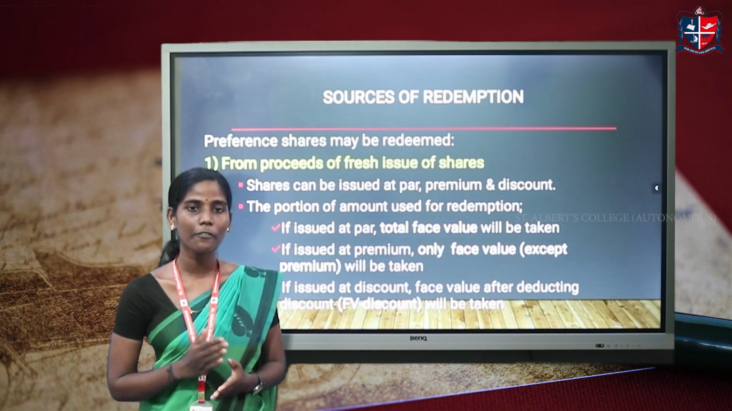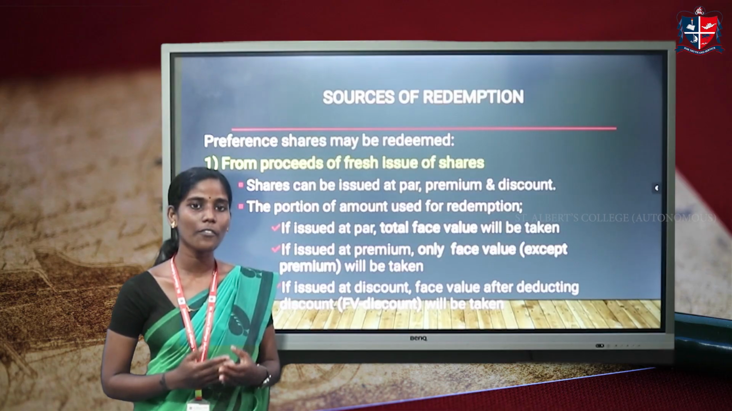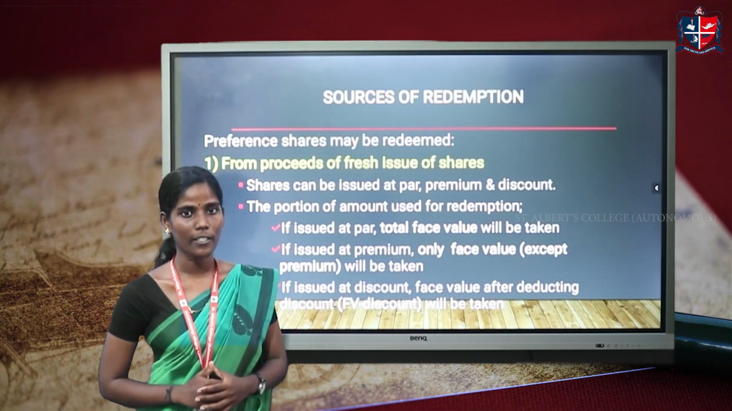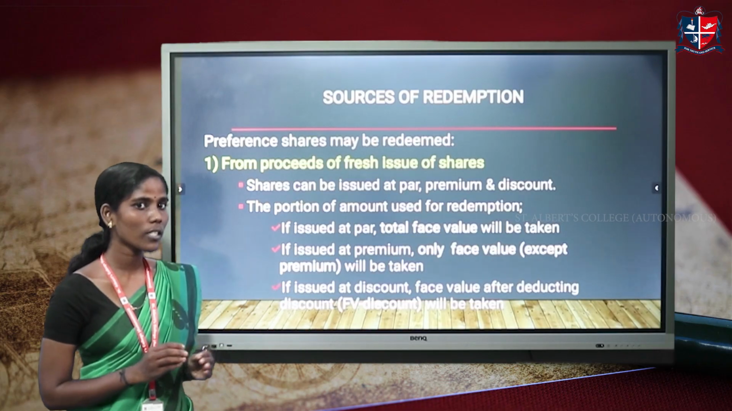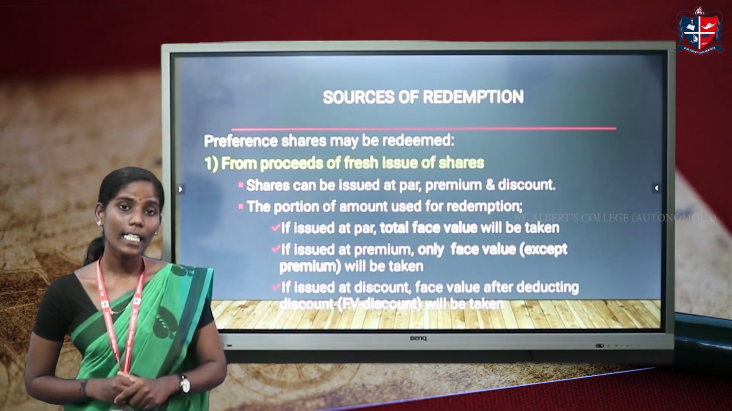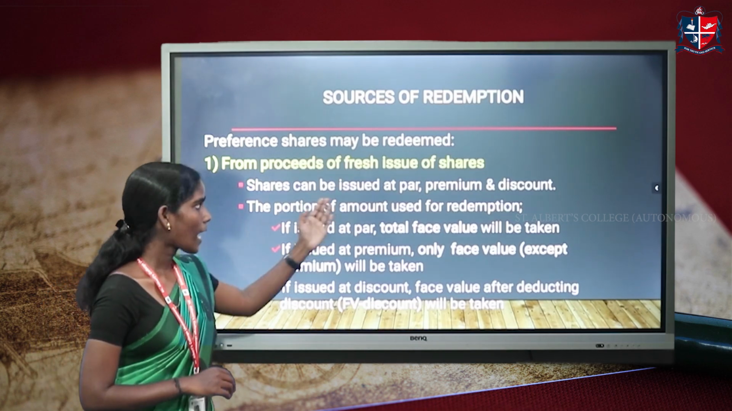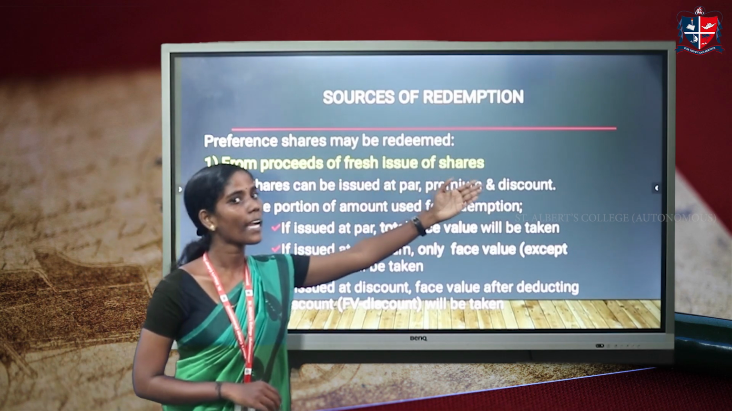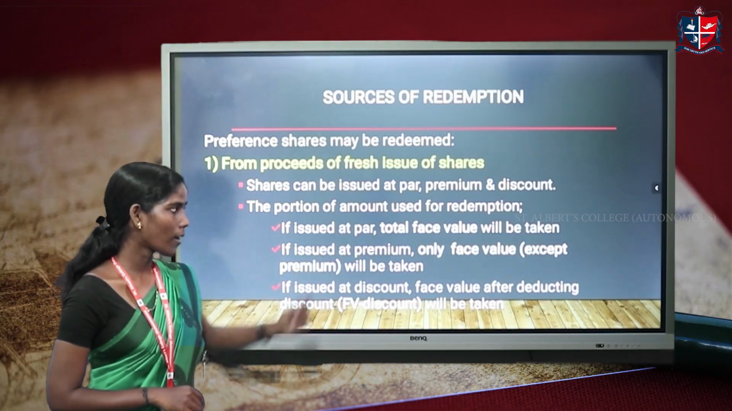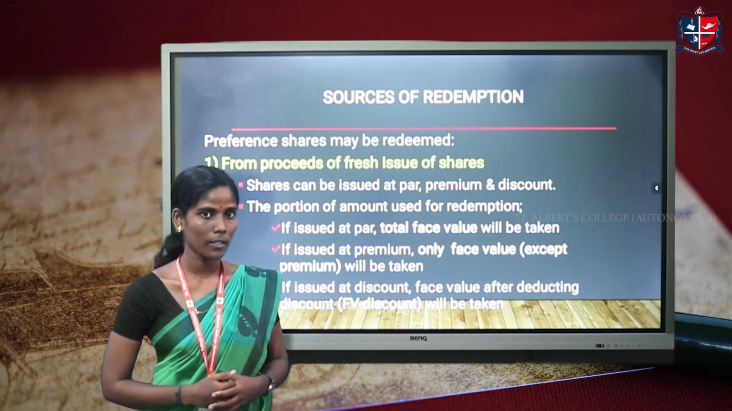Every company needs funds for making the redemption. So these funds can be raised from two options, that is fresh issue or profit. Some points have to be considered while making the fresh issue. The company can make the fresh issue of equity shares at par, premium and discount. If the issue is made at par, the total face value can be used for redemption purpose.